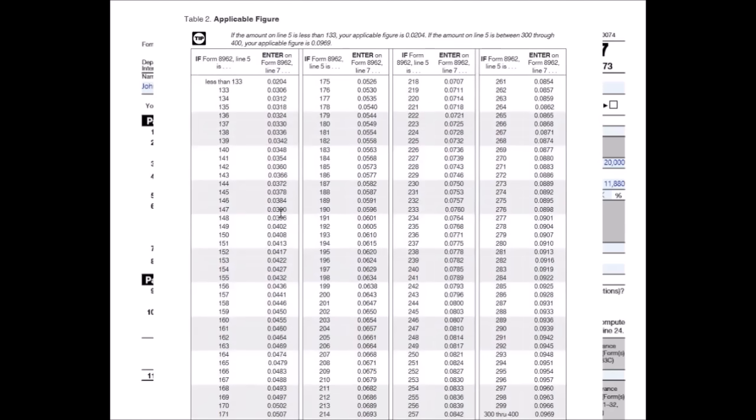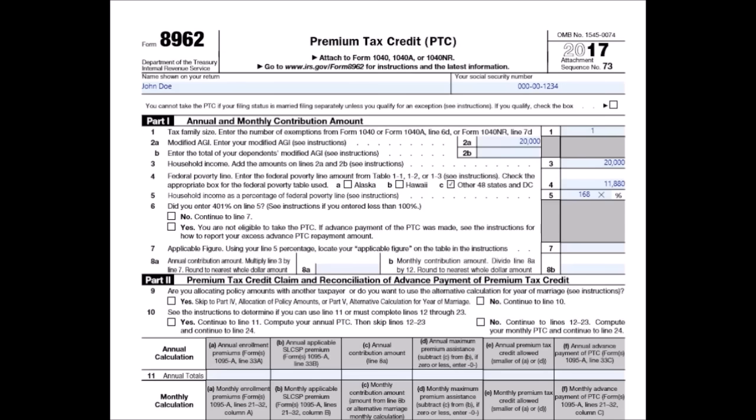So go to this table here, and we got 168. So our number is 0.0493. So we're going to type that number in here, 0.0493. And then going down to 8A, it says annual contribution amount, multiply line 3 by line 7, round to the nearest whole dollar amount. So we're going to take line 3, which is 20,000, and multiply it by line 7, which is 0.0493, and that's going to get our 8A.